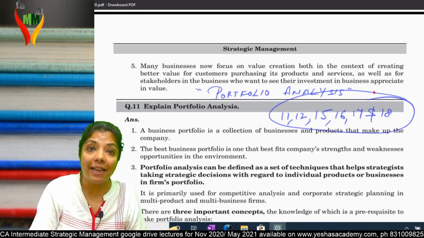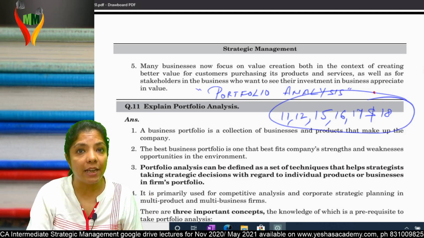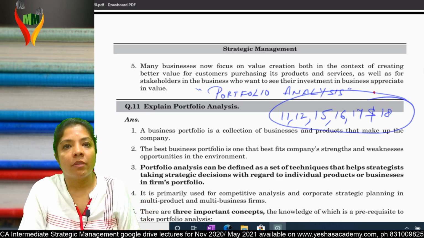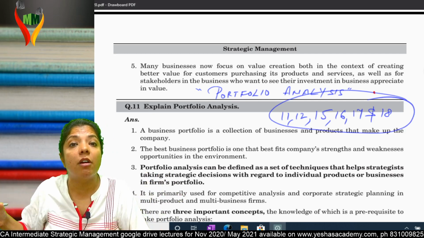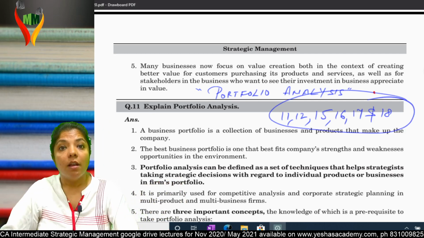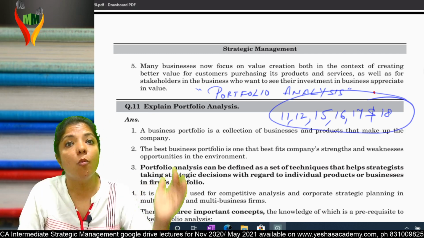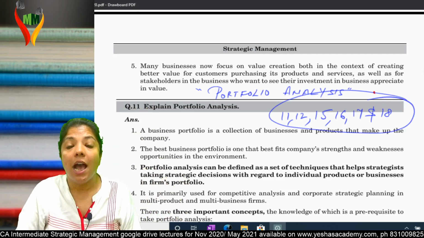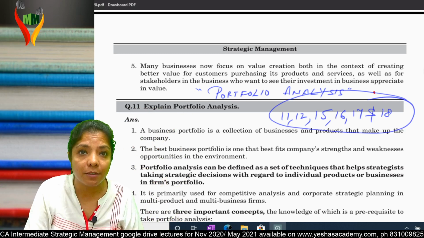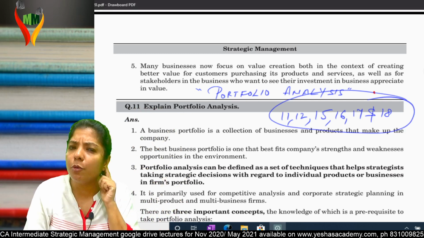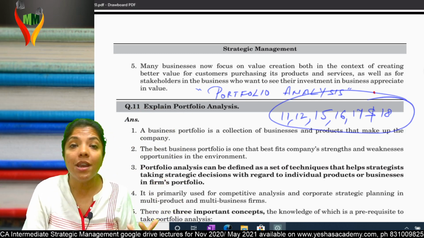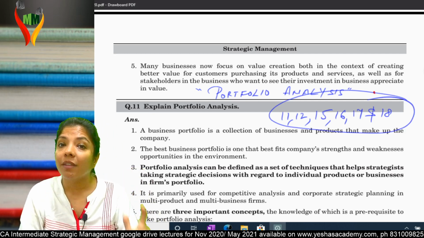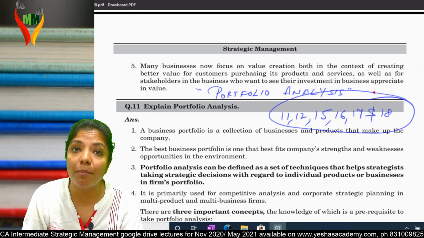Now tell me, what do you mean by the term portfolio? Portfolio is nothing but collection. See, basically you must have heard this term in portfolio investment. Am I correct? Rather than asking somebody what all places you have invested, I'll ask what is the portfolio of your investment? That means your collection. Suppose you go for modeling, portfolio means your collection of photographs. Am I clear?